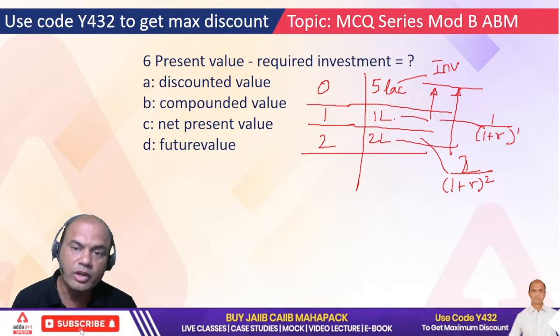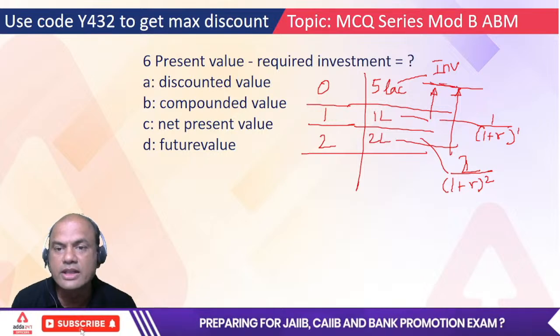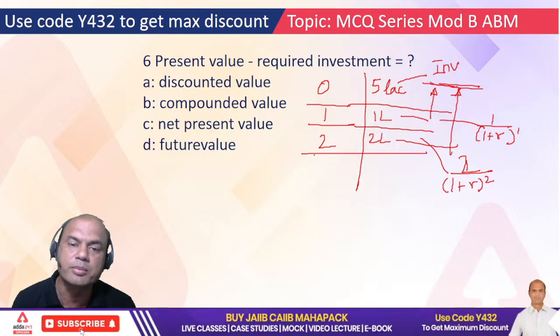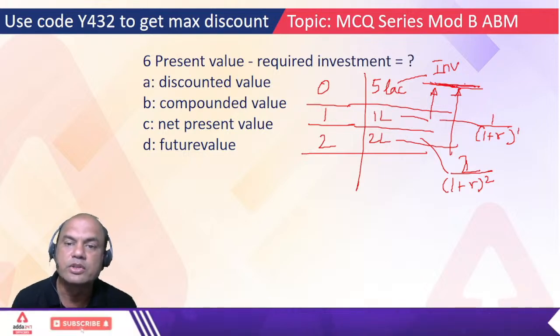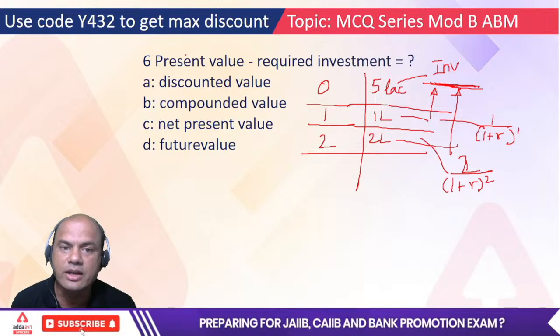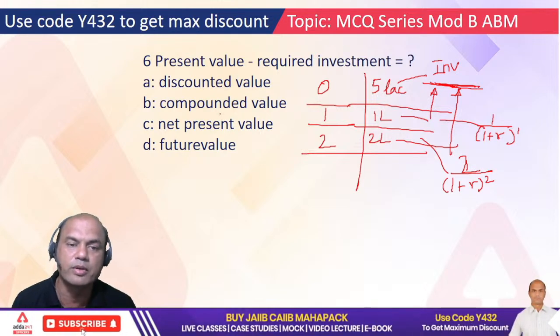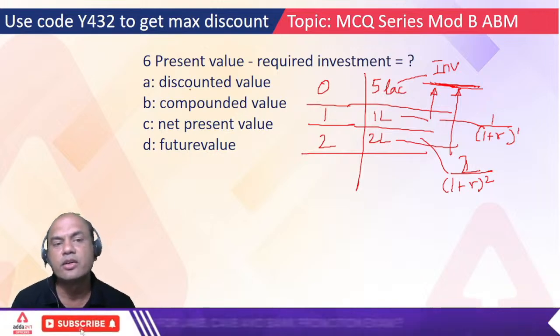So once we find out the values, these values come over here. These are known as present value of rupees 1 lakh and present value of rupees 2 lakh, and then we come to the total present value. So total present value is this figure minus required investment. That is known as what? Discounted value, compounded value, net present value, or future value? So which one is it?